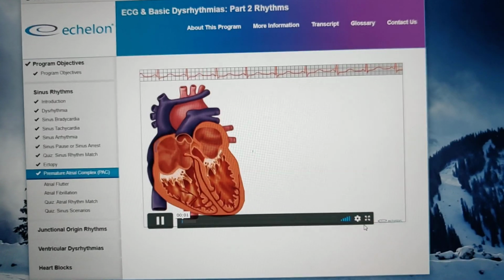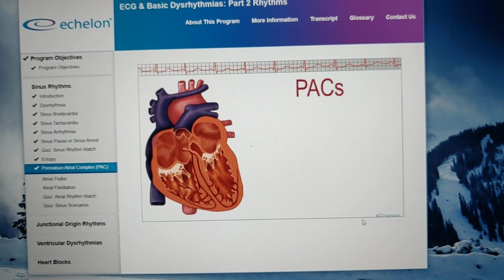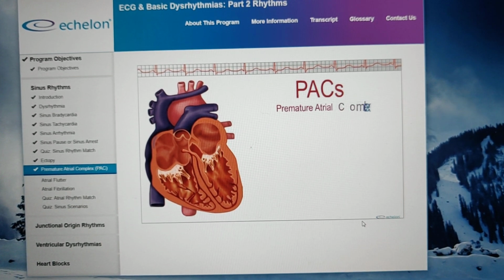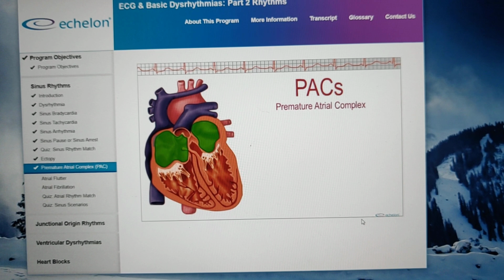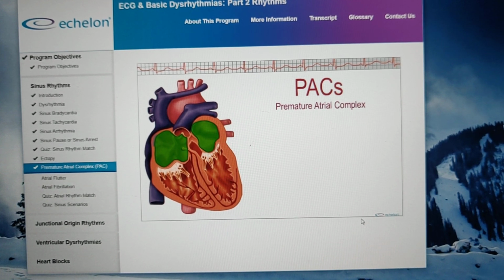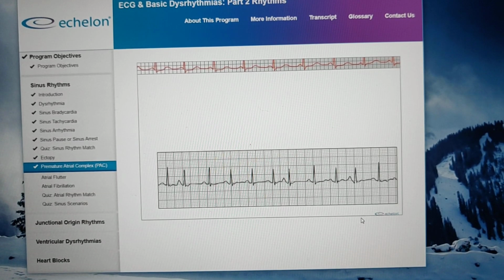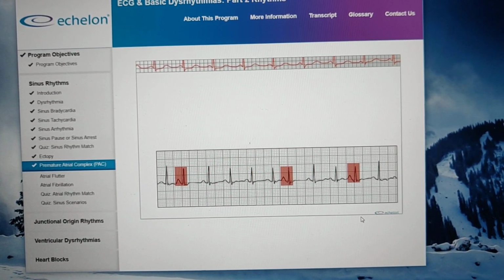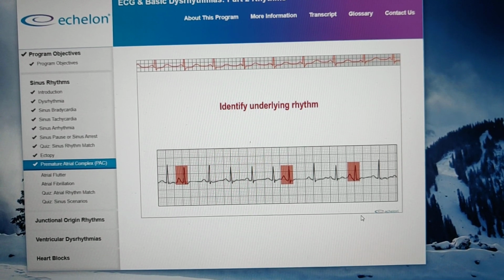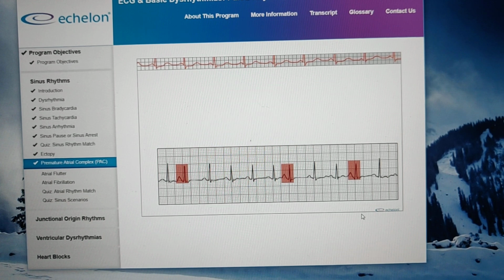In this section, we will discuss PACs. The other premature rhythms will be explored later. A premature atrial complex occurs as the result of an irritable focus in the atria that fires prematurely and produces a single ectopic beat. Since a PAC is not an entire rhythm, but instead is an isolated early beat, you must first identify the underlying rhythm. In doing so, do not measure or count the PAC in that underlying rhythm.